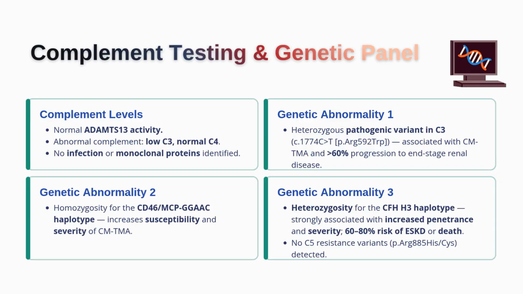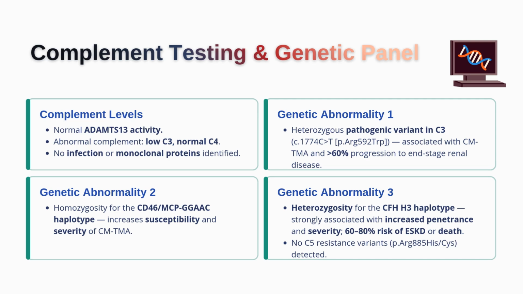After the biopsy suggested complement-mediated TMA, the next step was to understand why this patient developed this disease. The complement testing gave another very important clue. ADAMTS13 activity was normal, which makes TTP much less likely. There was no infection identified, no monoclonal protein, and no secondary trigger that could easily explain the TMA. The major abnormality was low C3 and normal C4. This pattern is very important because it points toward activation of the alternative complement pathway. In other words, this is not the classic complement consumption pattern we often see in lupus or immune complex disease. Instead, it suggests dysregulation of the complement system itself.